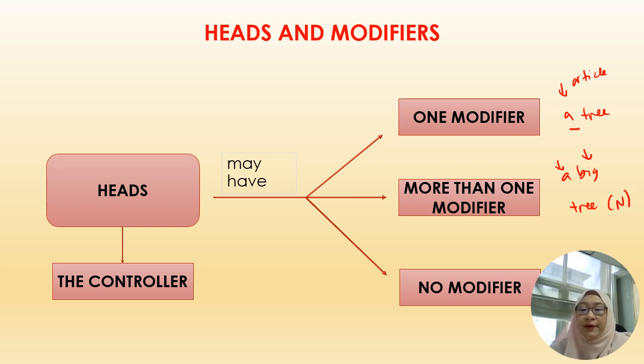Or no modifier, in which the head can be a standalone component, tree. It's not to say that it's optional, but the construction can vary lah. So a head can be accompanied by one modifier, multiple modifiers, or no modifier at all.